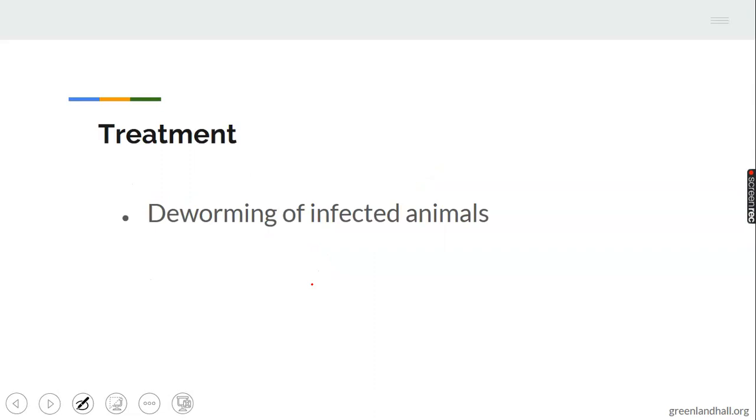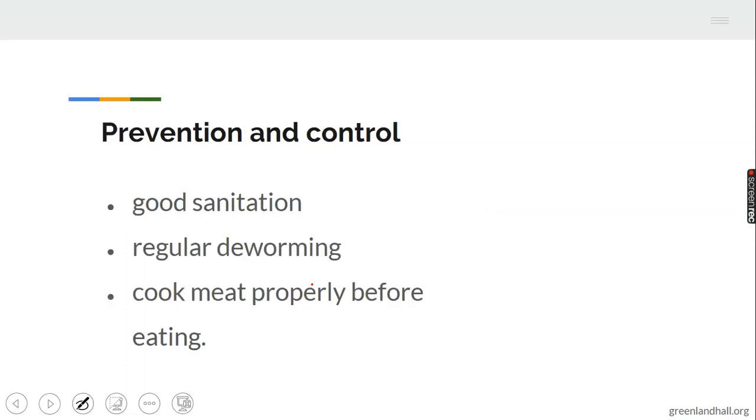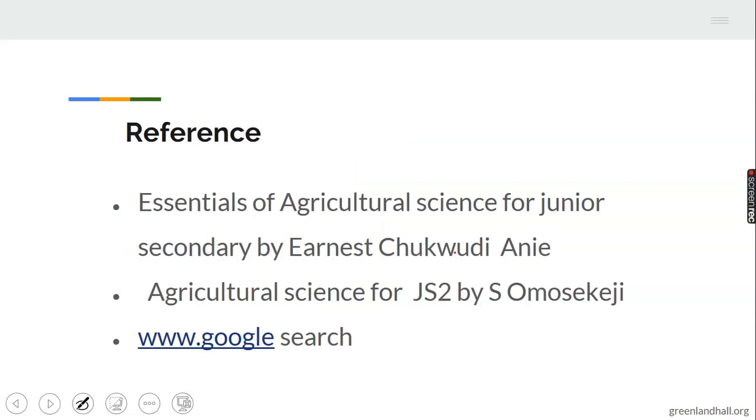Treatment: deworming of infected animals and as well man. Regular deworming can cure tapeworm infection. Prevention and control: good sanitation, which is one of the general ways of preventing animal diseases. Regular deworming of infected persons or infected animals. Then cook meat properly before eating to avoid infection. Meat should be properly cooked before eating.